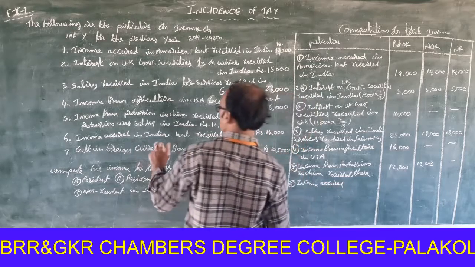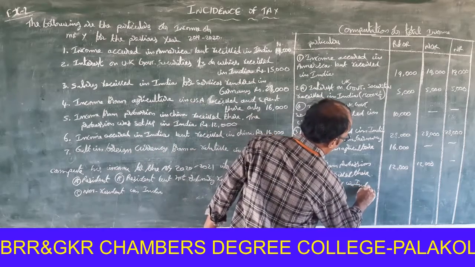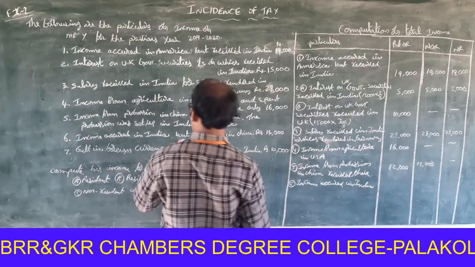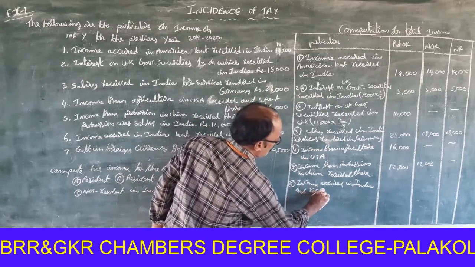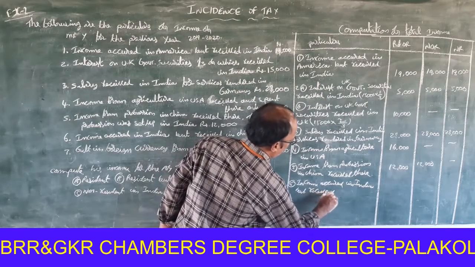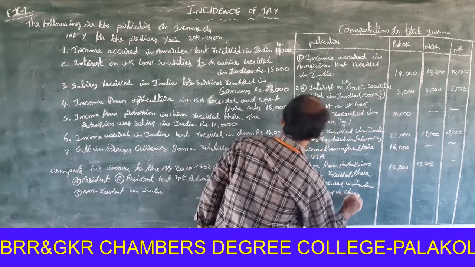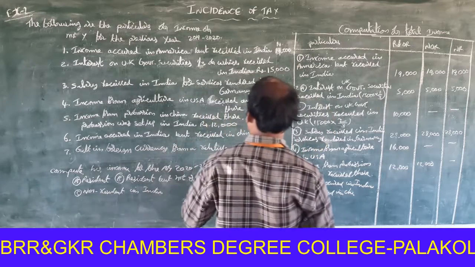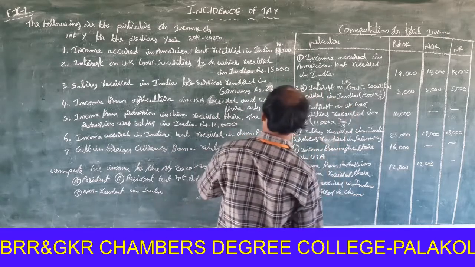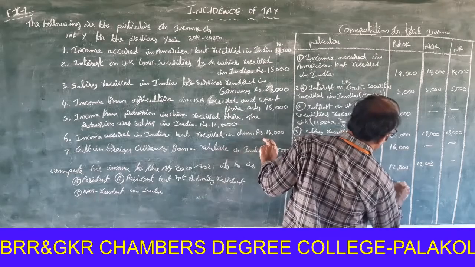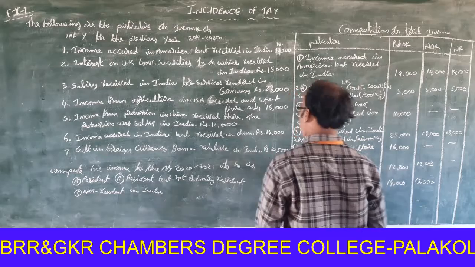How much? 14,000. It is Indian income, so it is taxable for all assessees.